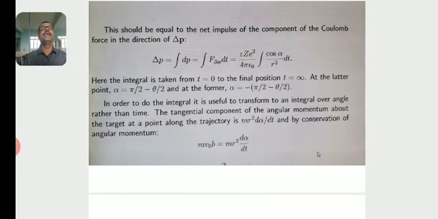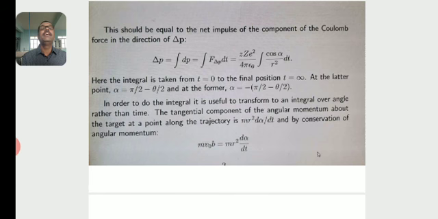This should be equal to the net impulse of the component of the Coulomb force in the direction of Δp. Δp is equal to the integral of dp, which is equal to the integral of F_Δp dt, which is equal to Zze²/4πε₀ times the integral of cos α/r² dt. Here the integral is taken from t equal to 0 to the final position t equal to infinity.